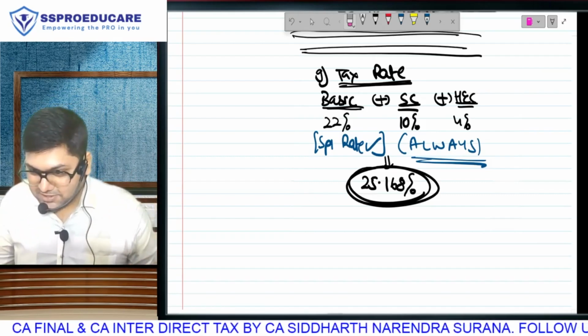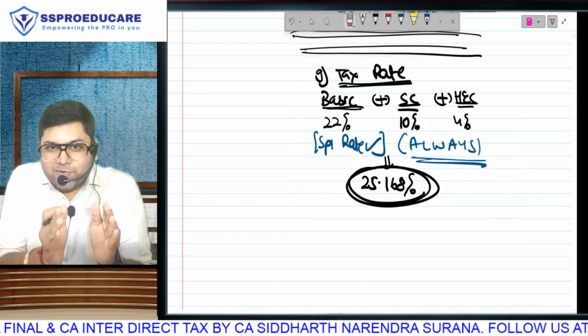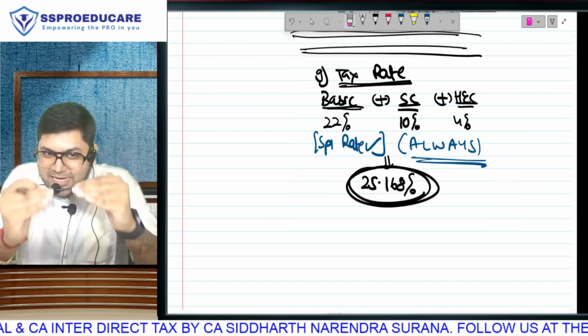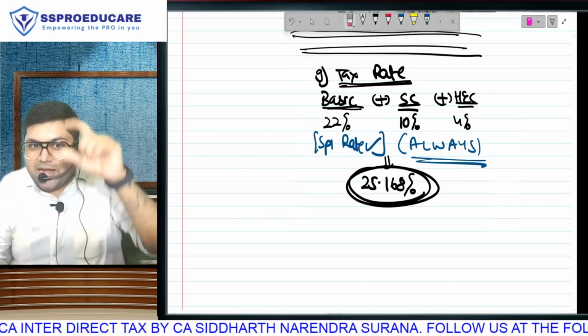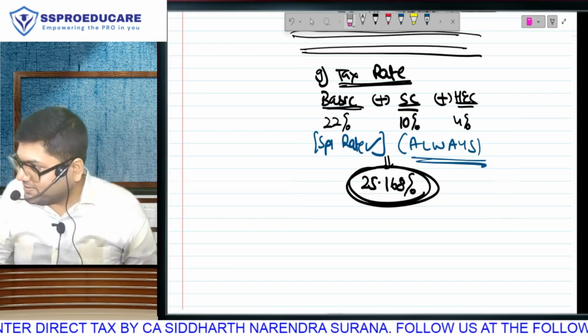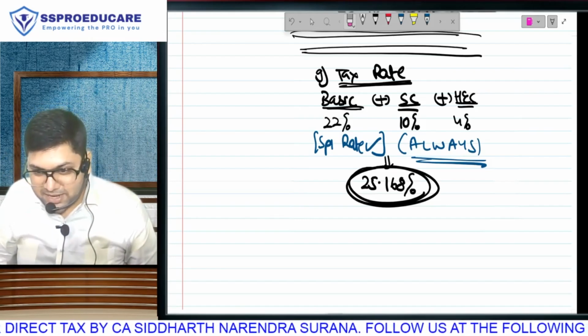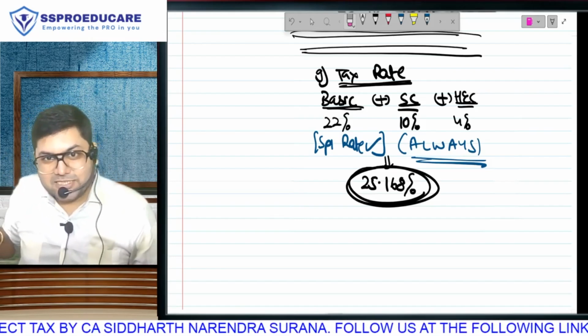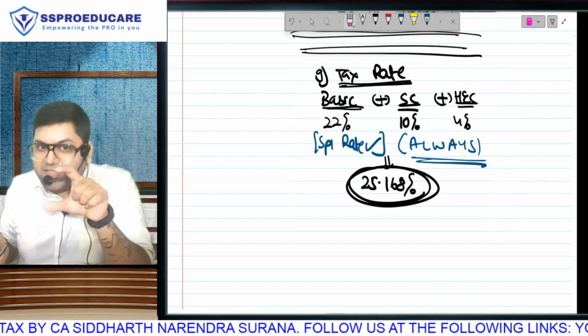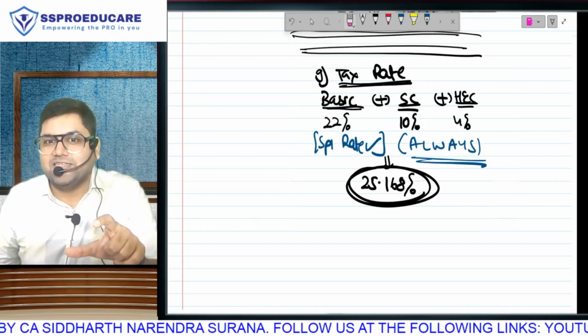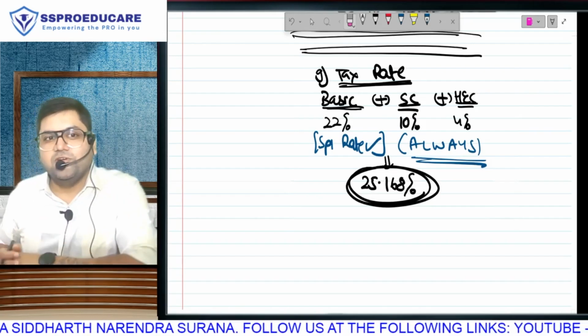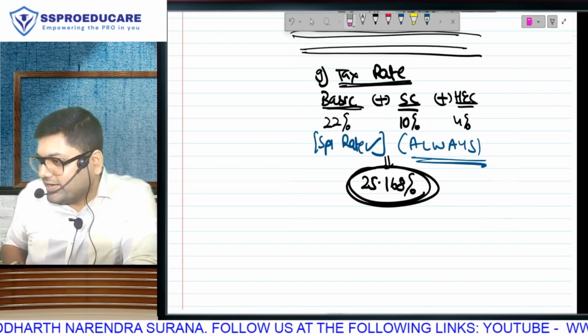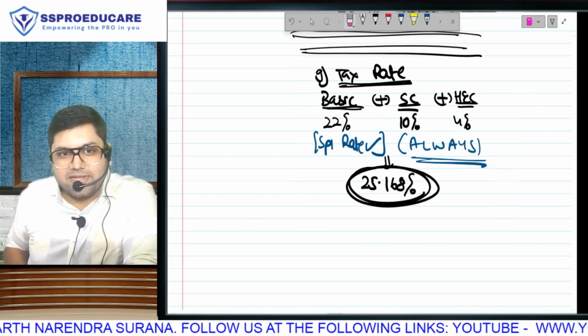Presentation matters. When we compute income, we have to show it as salary, house property, PGBP, capital gain. You can't write gross total income at the top and salary under it. Presentation matters, and that policy is what the government follows in the form of presentation. They can't show 26 and 25.168 for comparison. They have to show 22 and 25. Yeah, 22 and 30 is the reason why.